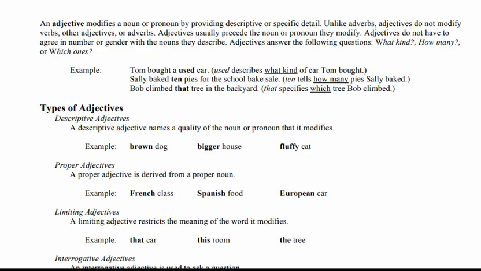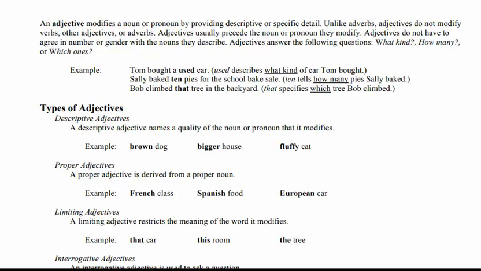So used describes what kind of car Tom bought. Sally baked 10 pies for the school bake sale. Ten tells how many pies Sally baked. So adjectives answer such questions.